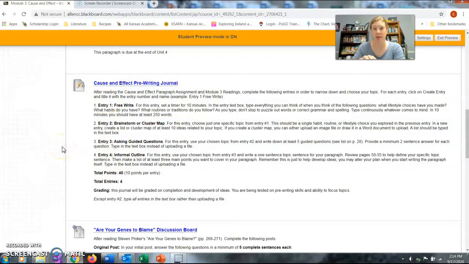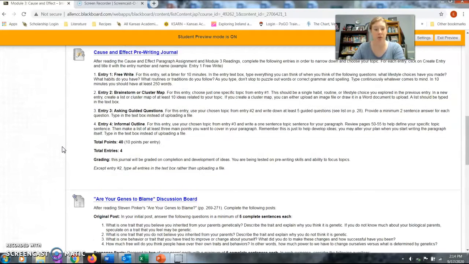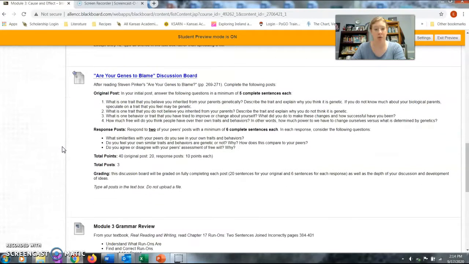There'll be a little red tab that says create entry, and you'll hit that button and do your free write, and then you'll save it, and then you'll do it again for the brainstorm or cluster map, and so on and so forth. So you'll have 4 entries total when you're done. If you need additional help with doing a journal, if you've never done one in Blackboard before, please make sure that you contact me.